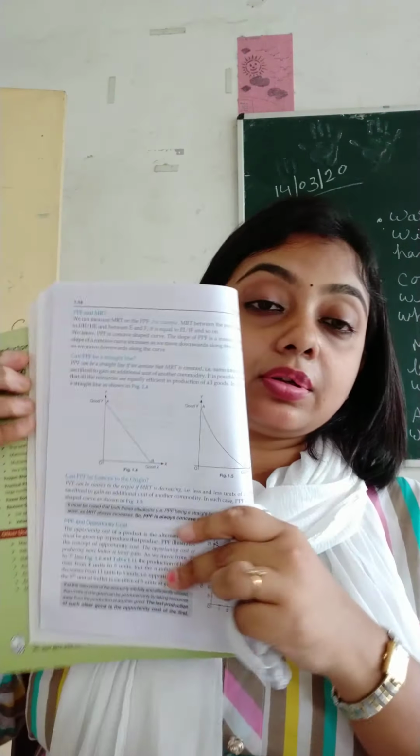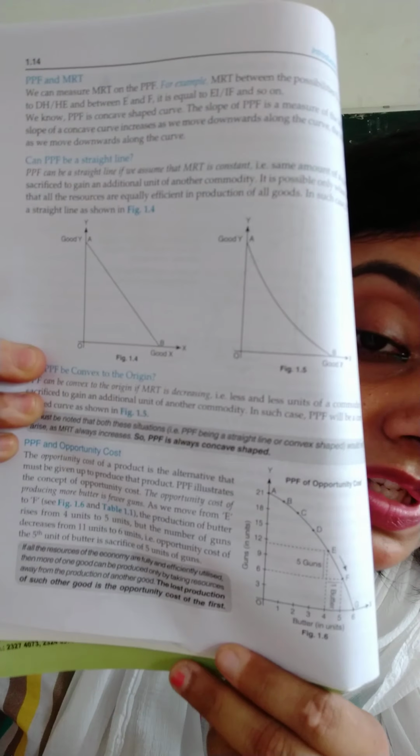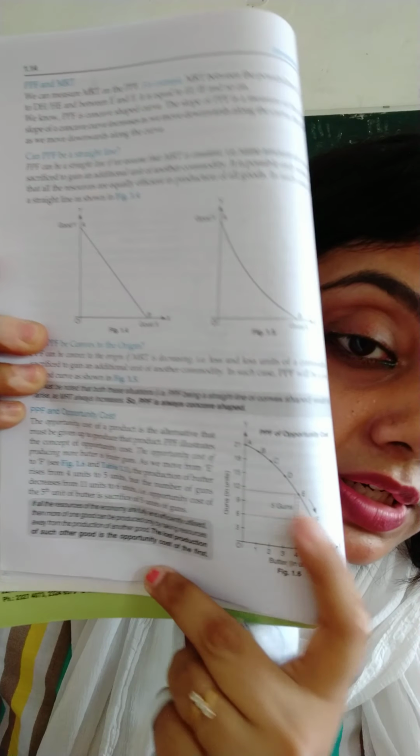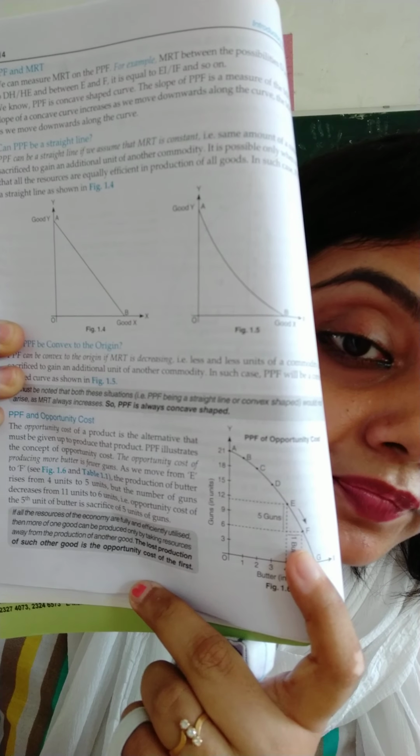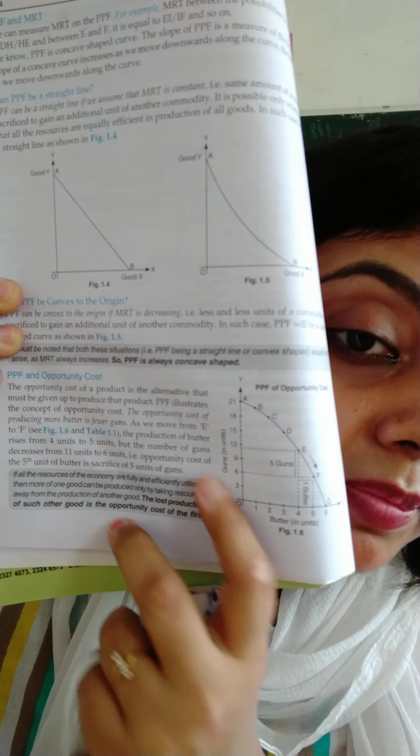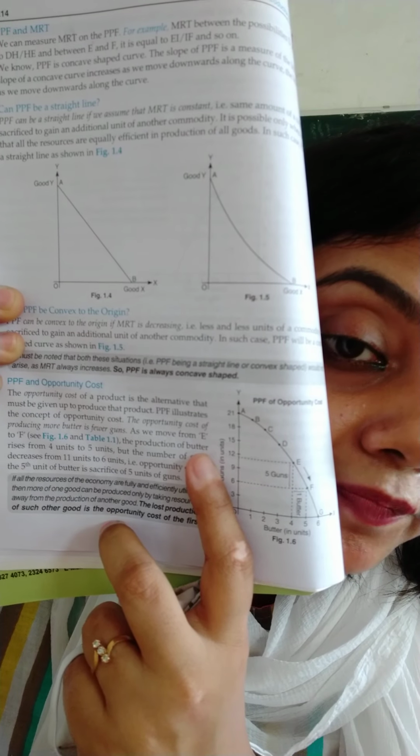Okay. Now, what is PPF and opportunity cost? I will show you a diagram. What did I say? Opportunity cost is the cost of losing the next best alternative. Now, see this diagram. It is a downward sloping production possibility curve, with points A, B, C, D, E, F. Here we are measuring butter, here we are measuring guns.